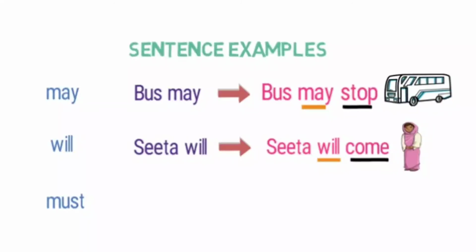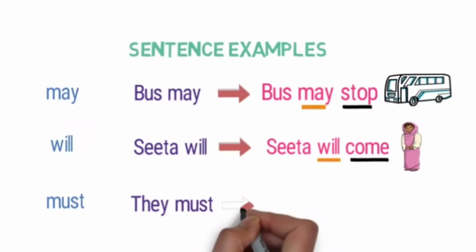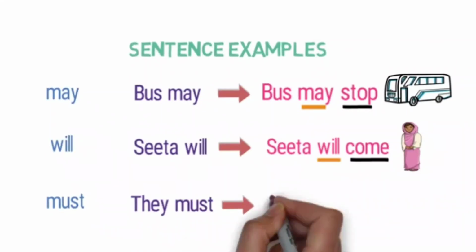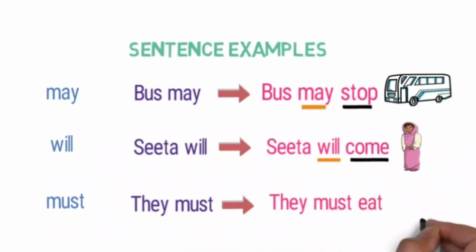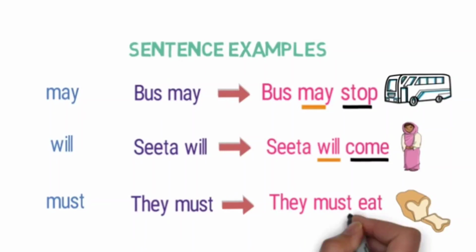Now look at this sentence, they must. Here the verb must is of no meaning to the sentence if it is not followed by any main verb. Now look at this sentence, they must eat. Now we have a meaningful sentence conveying that they must eat the food. Here must is a helping verb and eat is a main verb.